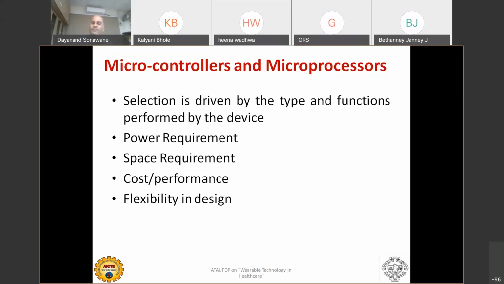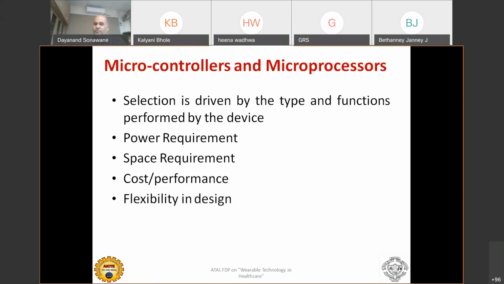Flexibility in design comes from the design point of view, but if you go for a microcontroller that is towards the ASIC kind of thing, then you can reduce the cost tremendously. People generally prefer an ASIC for a particular application where you can find the MSP430 architecture, which supports low power.